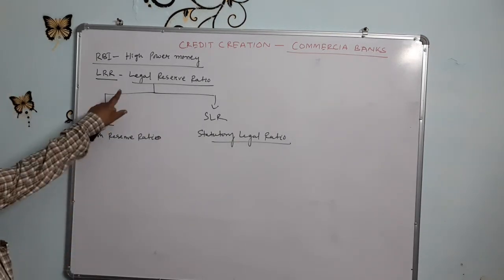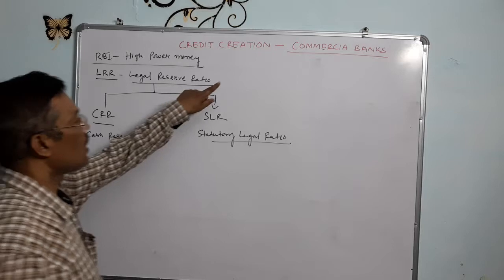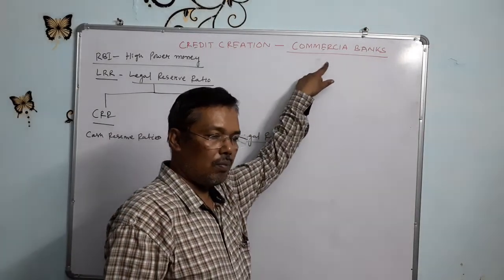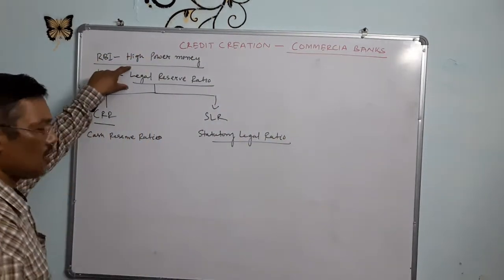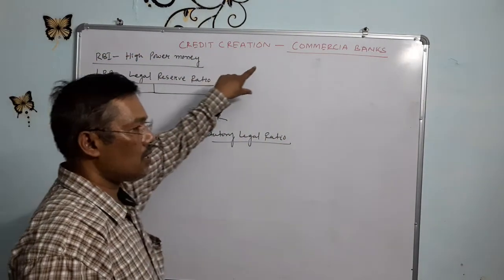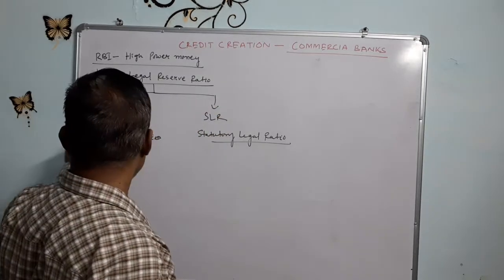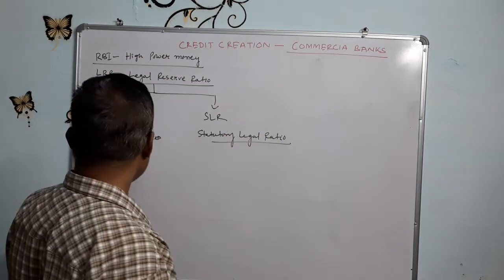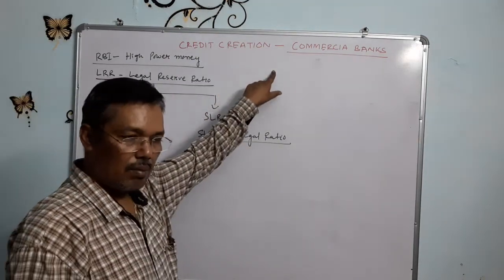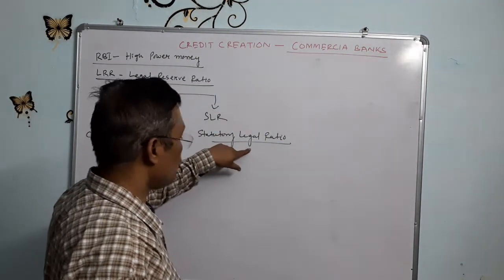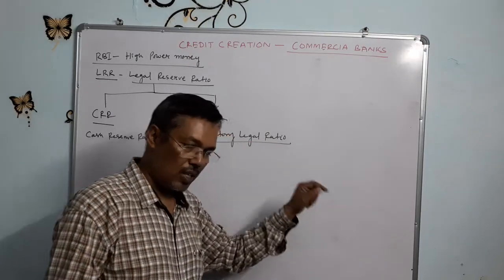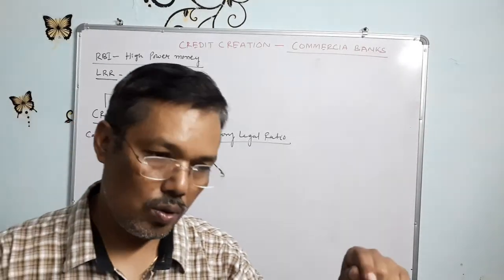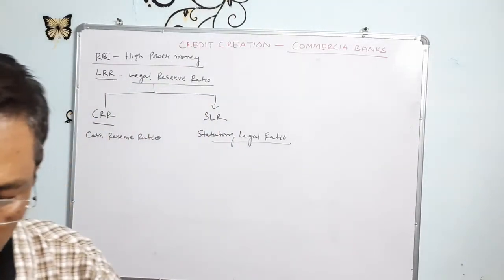As per the law, commercial banks have to deposit some percentage of money in the Reserve Bank of India. That is called the legal reserve ratio. This part of the money is the cash reserve ratio, and the other is the statutory liquidity ratio. The cash reserve ratio is reserved in the central bank, and the statutory liquidity ratio is kept by the commercial bank itself to give money to the public at the time of requirement or need.